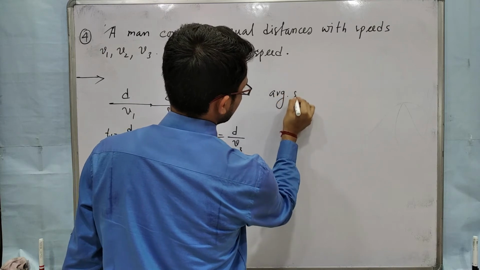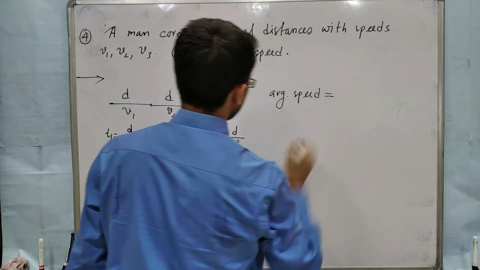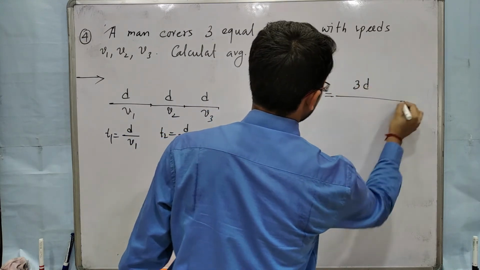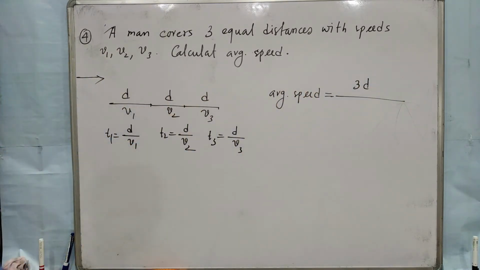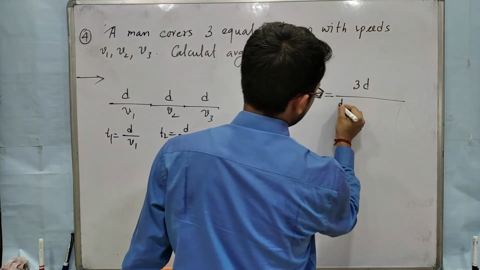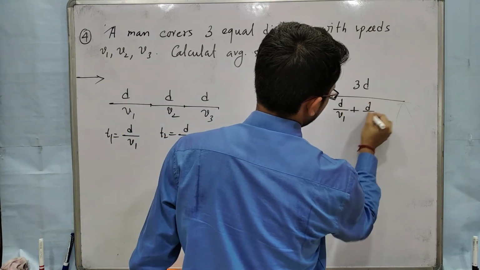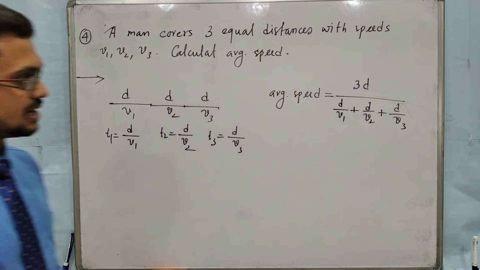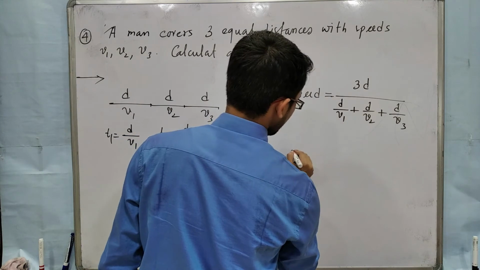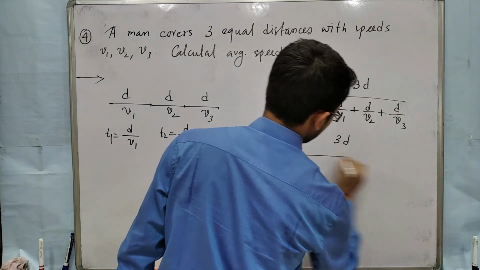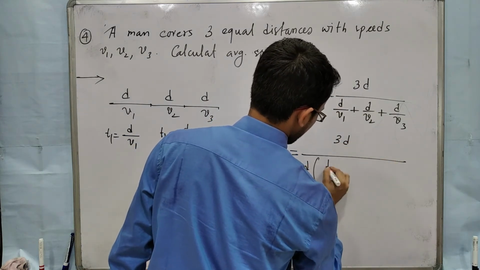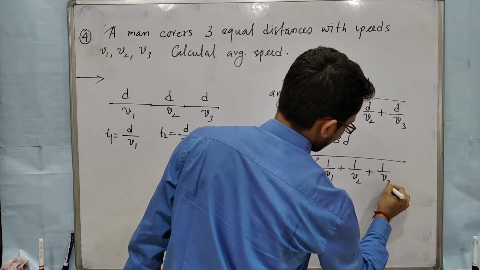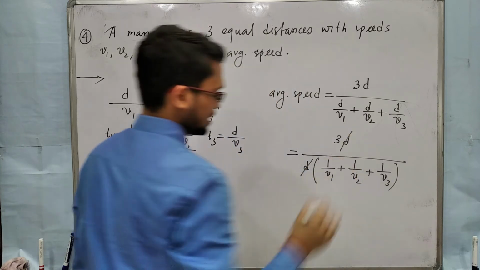Average speed will be total distance, D plus D plus D, that will be 3D, and total time D by V1 plus D by V2 plus D by V3. Now calculate, you will get 3D by D times 1 by V1, 1 by V2, 1 by V3. D cancelled out.